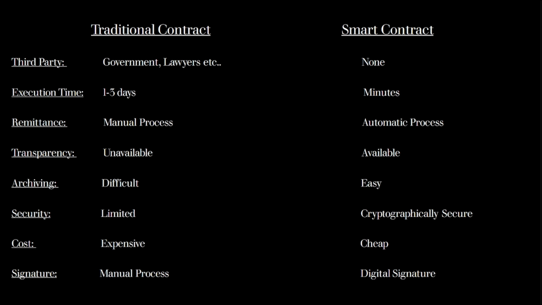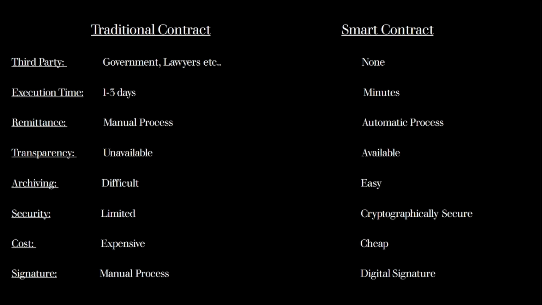Archiving. Archiving is very difficult in traditional contracts since most transactions are paper-based. The records are saved offline and manually handled by people. In a smart contract, this becomes easy since all transactions have happened through the smart contract and gives 100% traceability with timestamps. The log is also automatically generated and stored online.